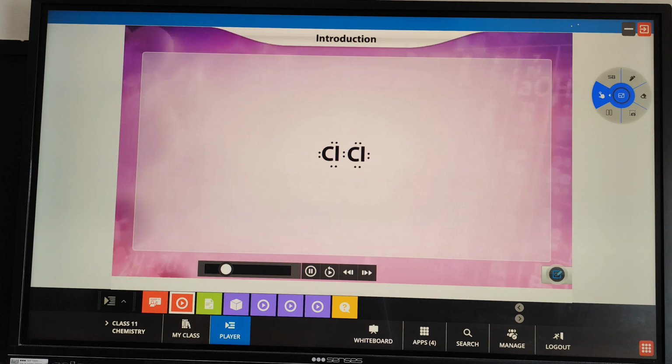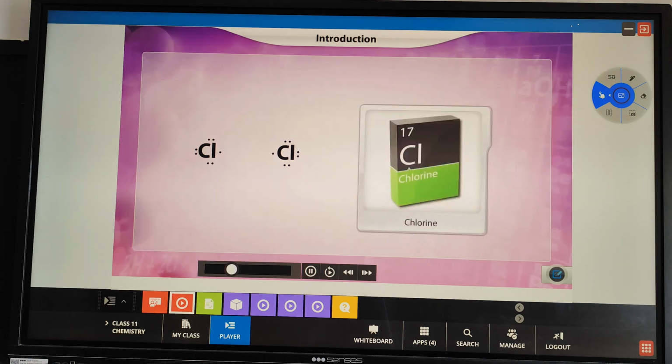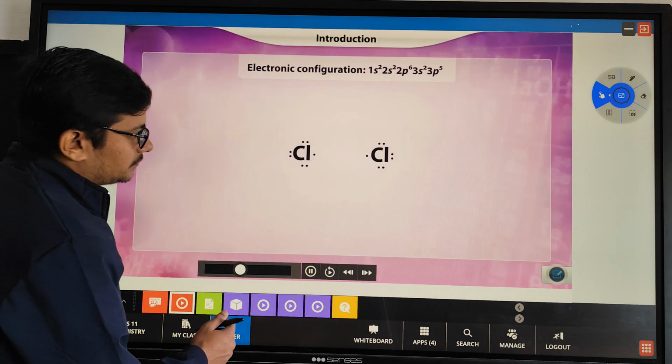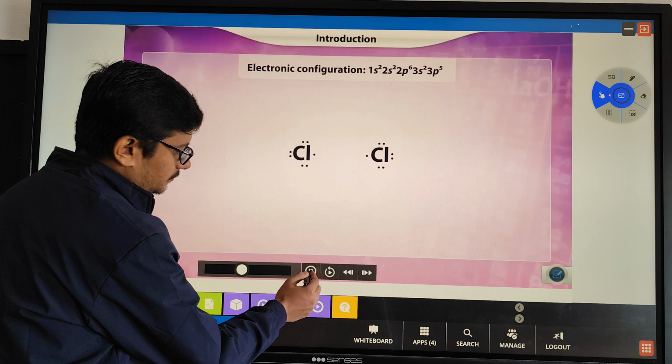A chlorine molecule is composed of 2 chlorine atoms. The atomic number of chlorine is 17 and its electronic configuration is 1s2, 2s2, 2p6, 3s2, 3p5.